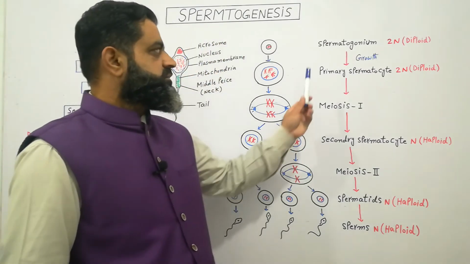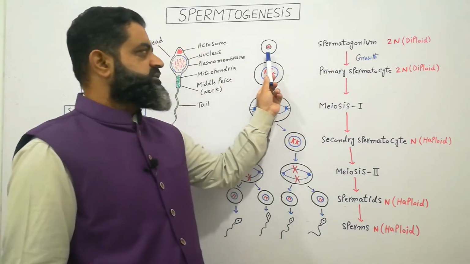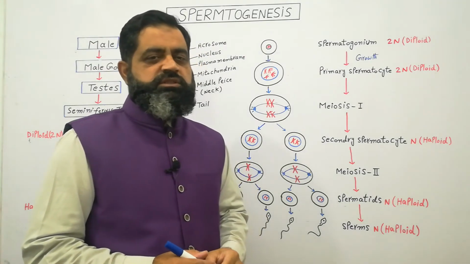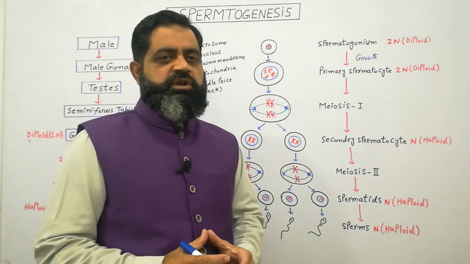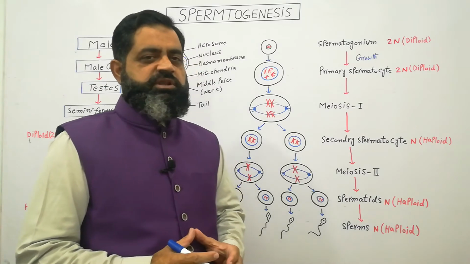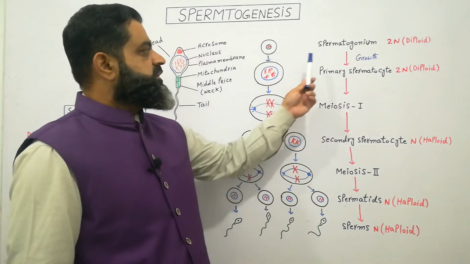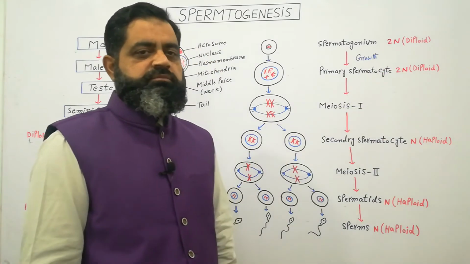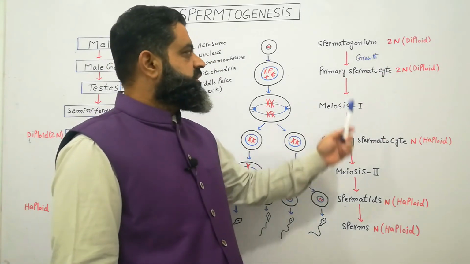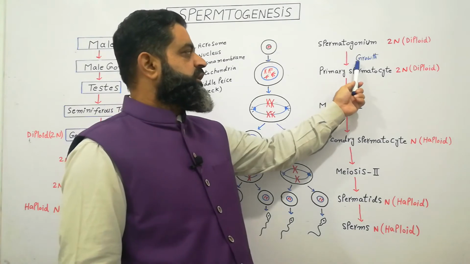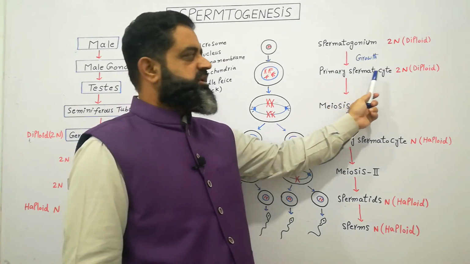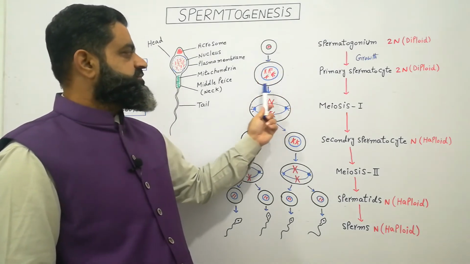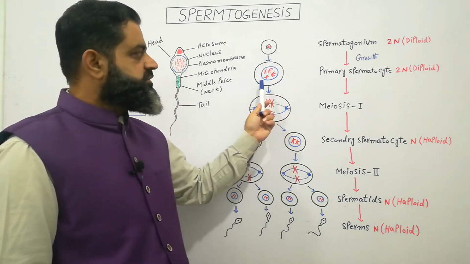So this is a spermatogonium. This cell is spermatogonium. In the plural form it is known as spermatogonia. These cells are present in the male gonads, testes, in the germinal epithelium. These spermatogonia are diploid, containing the full genetic number. In case of human, 46. These cells grow into primary spermatocyte, which is also a diploid cell. Now this cell has become enlarged. Its size has increased.